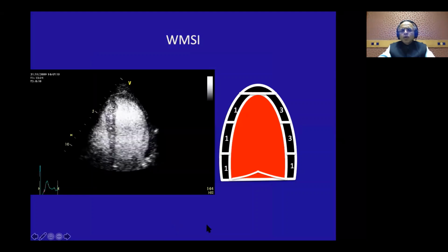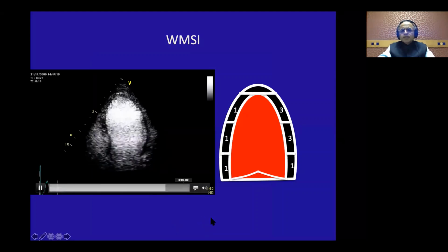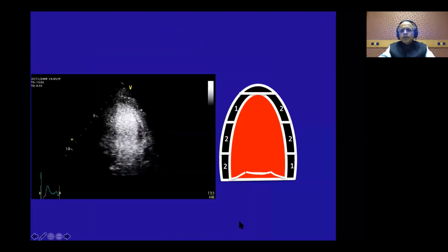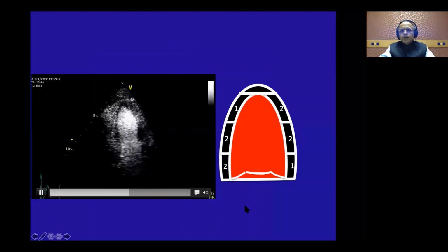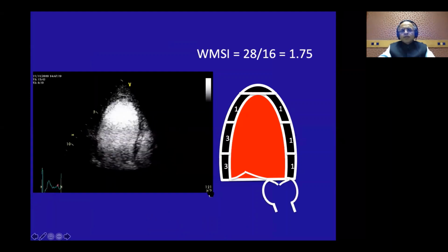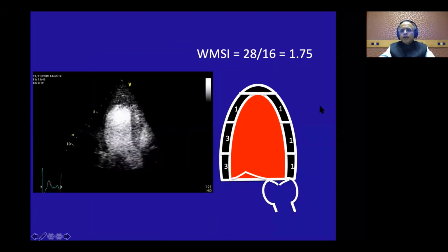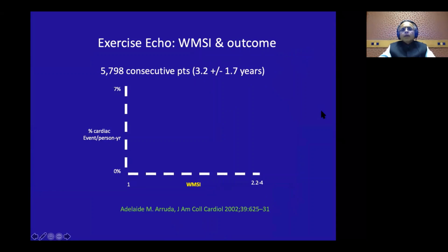So you look at the wall motion score index here. This is the peak exercise. Entire lateral wall got 3 in two chamber. We got 2 for the anterior wall. And for the long axis view, we get 3 at the posterior wall. So wall motion score index was 28, so 1.75. So what is the importance of this wall motion score index?